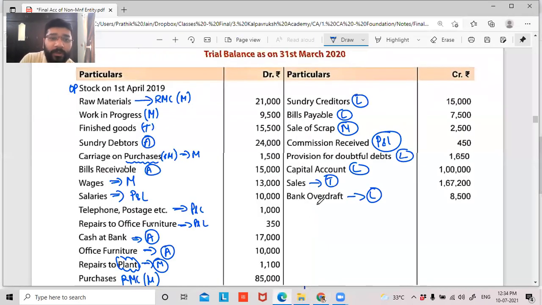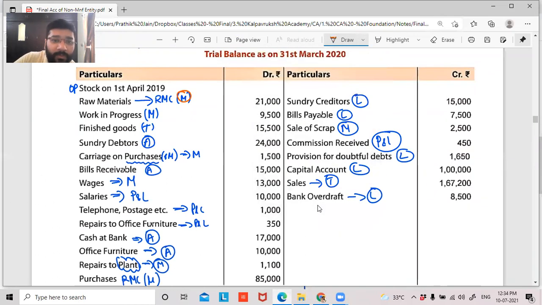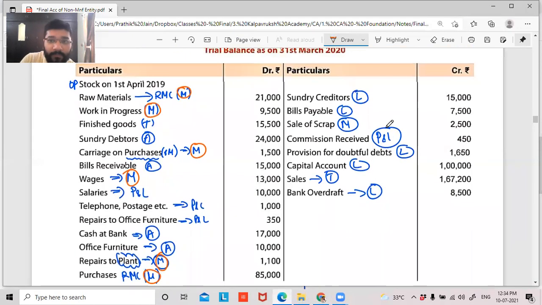Now, guys, I am looking only for those items which are manufacturing in nature. Okay. So, guys, raw material.